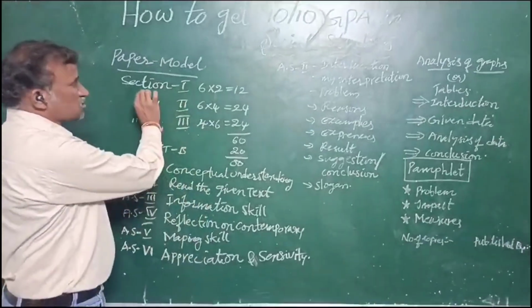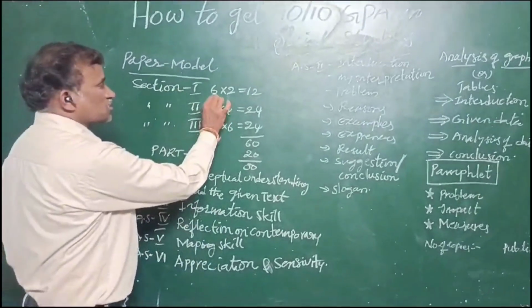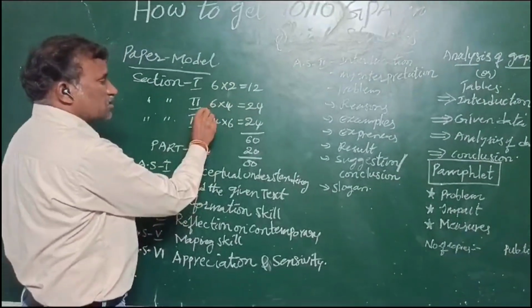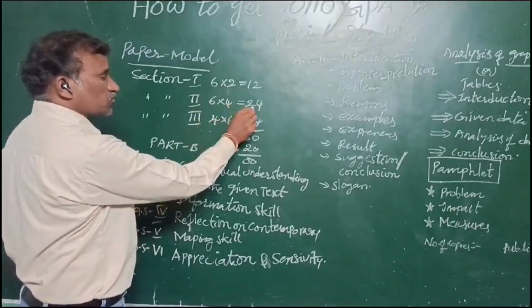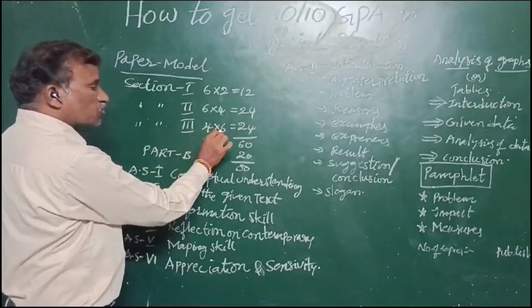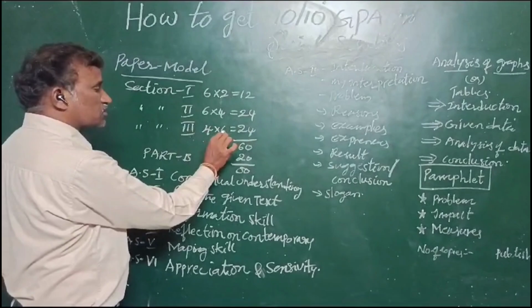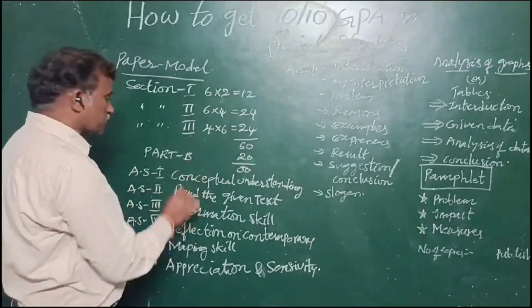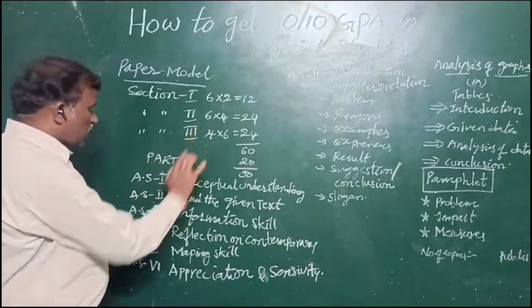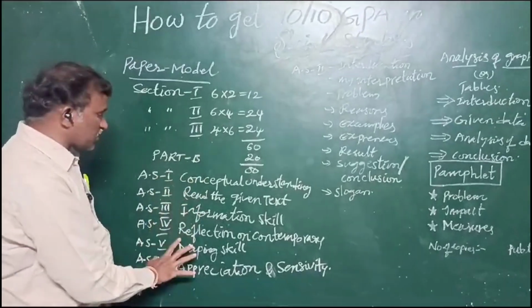First, section 1, everybody knows, 6 into 2, 12 marks will come, and section 2, 6 into 4, 24 marks. In the third section, 6 questions will come, of which you write 4 questions, each question 6 marks, 24 marks, and part B is 20 marks. And here there are 6 academic standards.